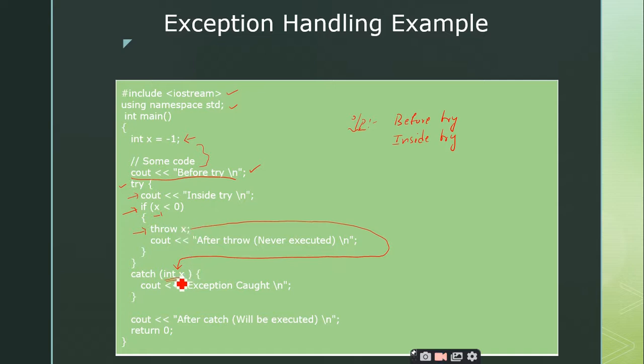So x is an integer variable and I have the parameter as int x. So this catch block will be executed, right? So what is it going to execute? This statement, cout exception caught, and after this it is going to go in the sequential flow. So it will execute the cout statement after catch.